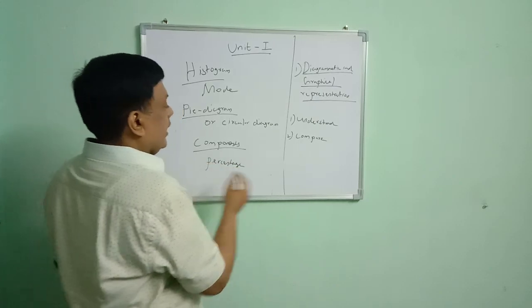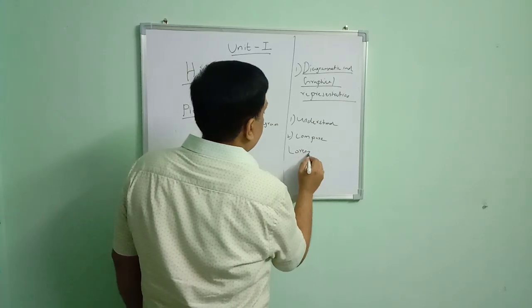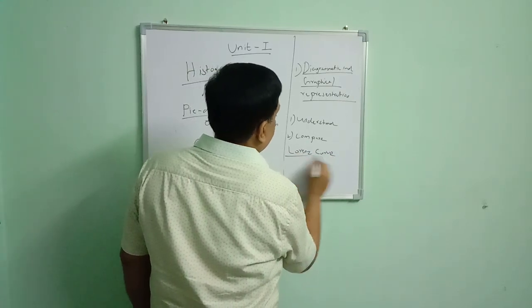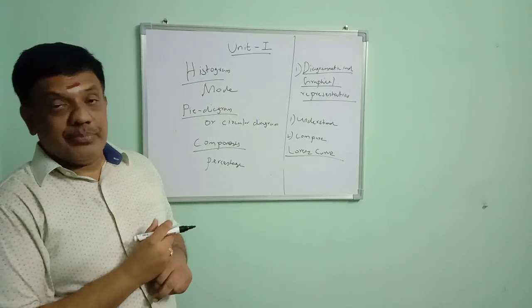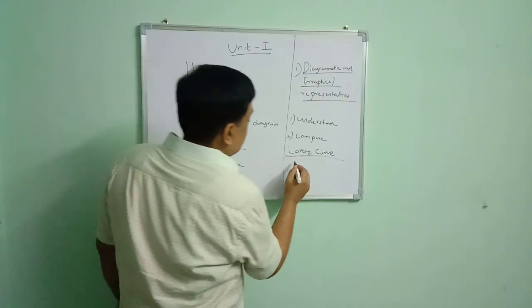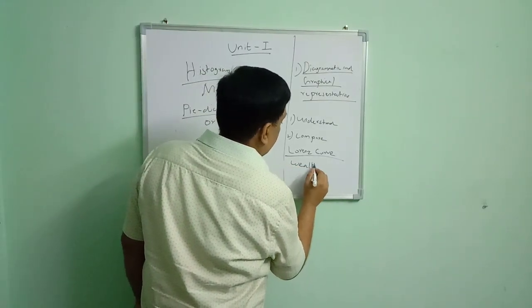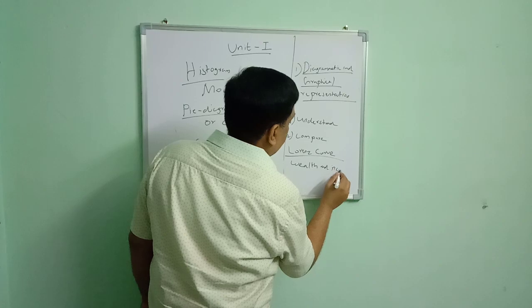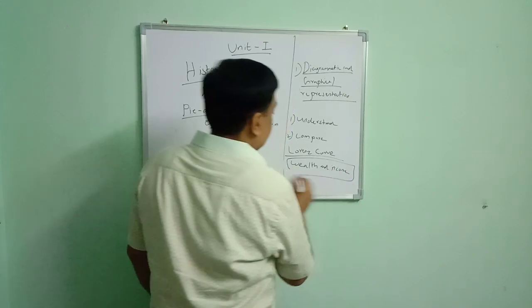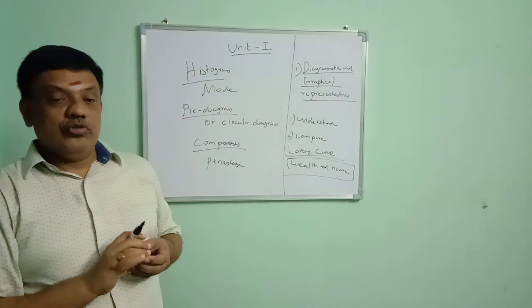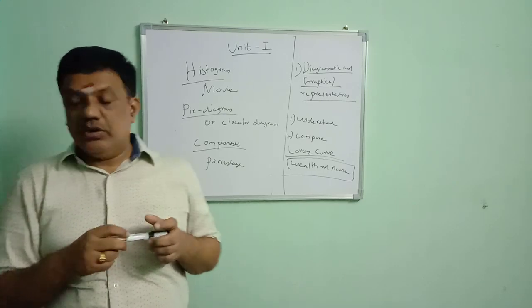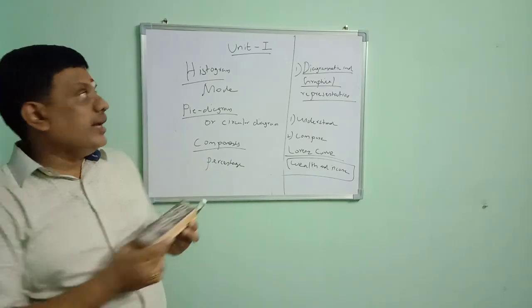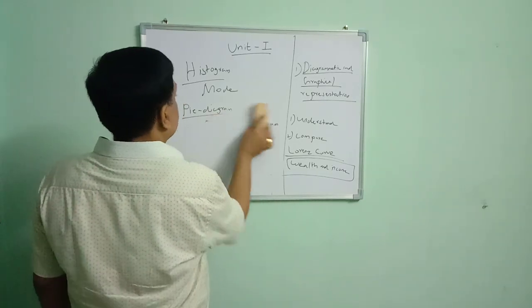Another important diagram is the Lorenz curve. The Lorenz curve is used to represent data in the form of distribution of wealth and income. If we are going to represent data on the distribution of wealth and income, we use the Lorenz curve. So these are the important concepts in diagrammatic and graphical representation.